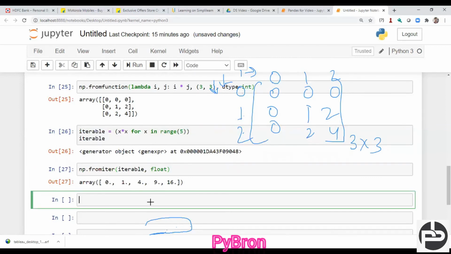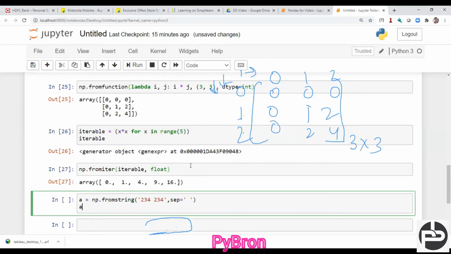Yes, cool. Now, if you want to create an array with the help of a string, then there is one method coming, like fromstring, and you can pass any kind of string, and you can pass the separator also.